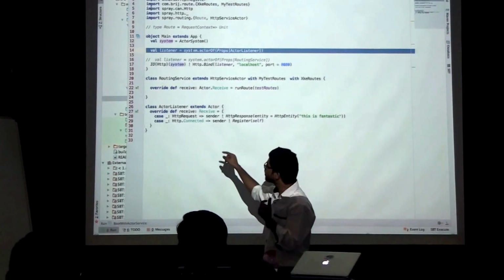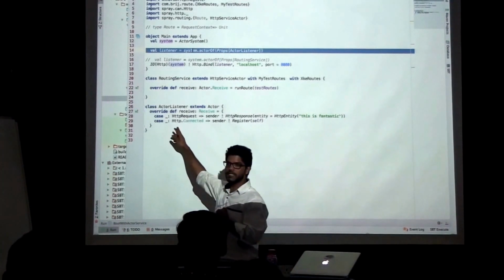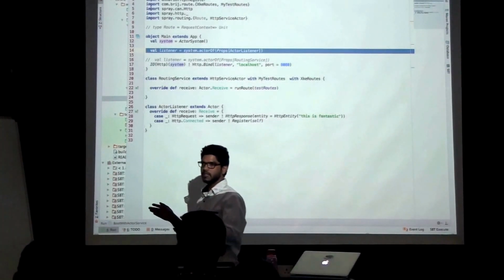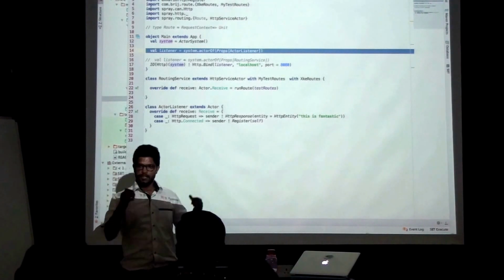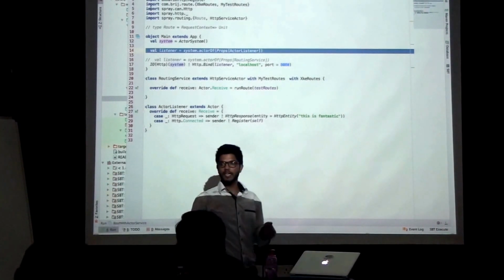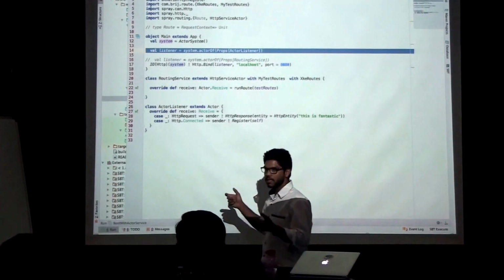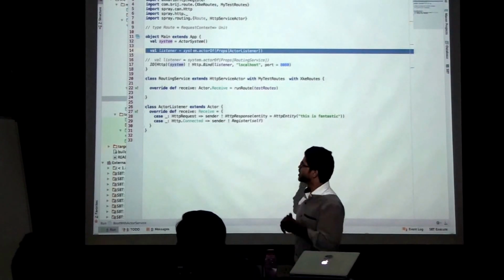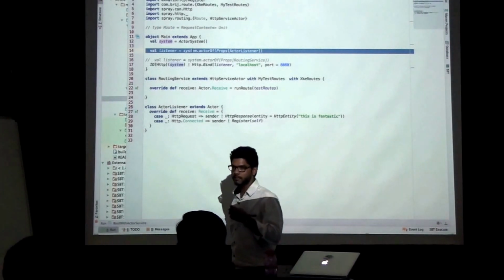Here, this HTTP request is the Spray object, so it is not the real HTTP request which is coming from the client. Spray is converting that into the HTTP request message. Basically, this is a case class which has everything regarding the request: the header, body, entity, and the parameters.